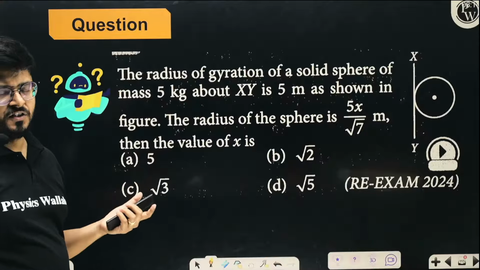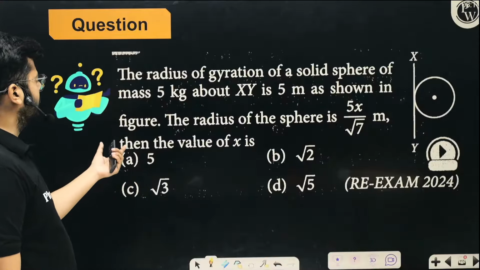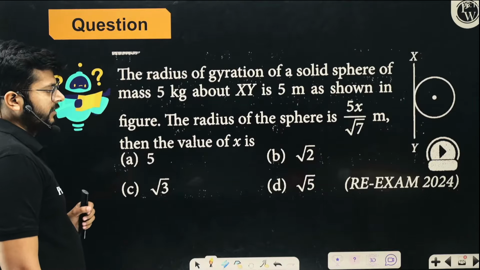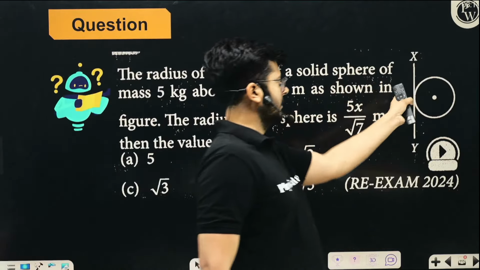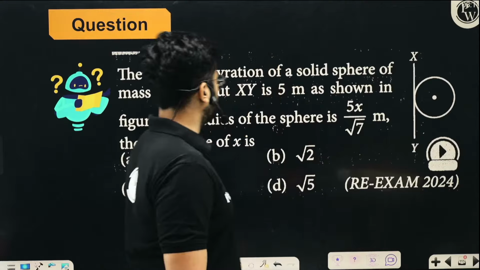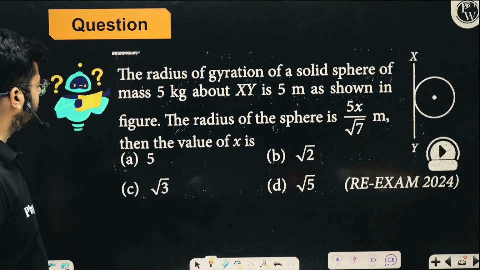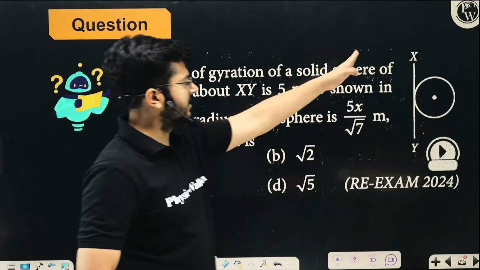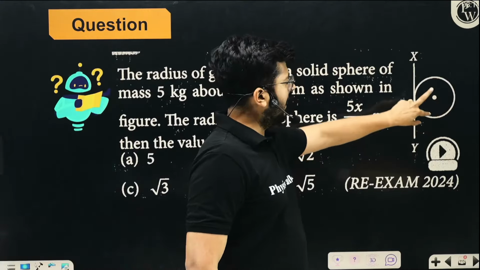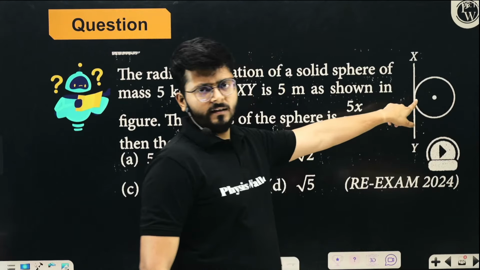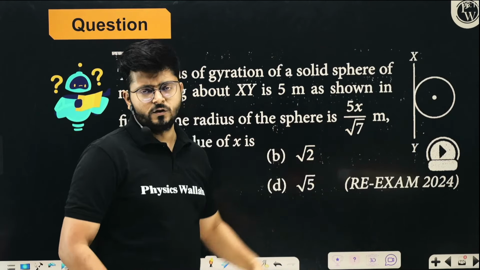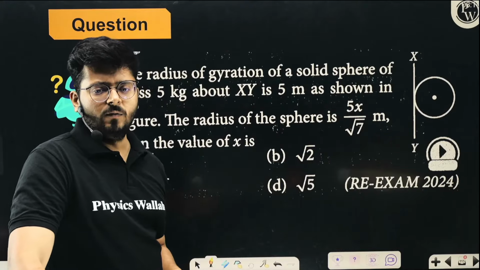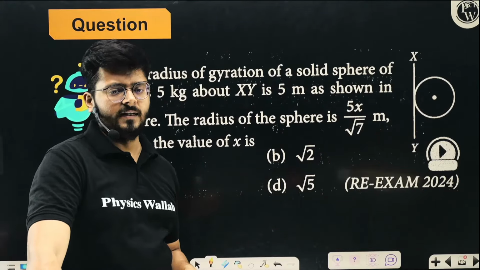The radius of gyration is 5 meters as shown in the figure. The radius of the sphere is 5x upon root 7. Then what is the value of x? The radius of gyration about this axis is given, and the radius of this sphere is also given, so we need to know the value of x. We can clearly move ahead and talk about this particular part.